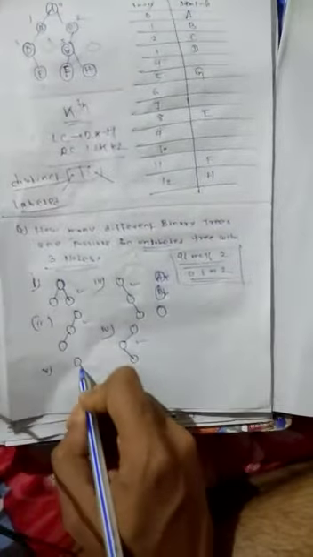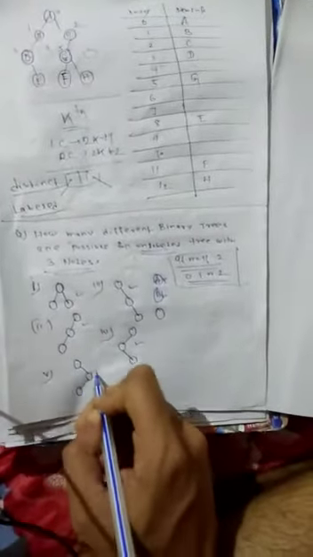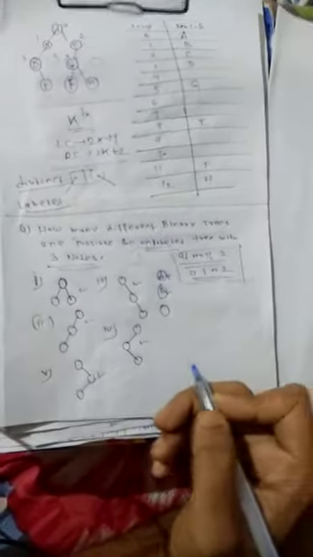Next, can any other be possible? See, suppose I am drawing like this: one root is there, one is right, another is left. Can it be a binary tree? Yes, it is also a binary tree. Can any other combination be possible? See here, no other combination is possible. So how many binary trees are possible? 1, 2, 3, 4, 5.